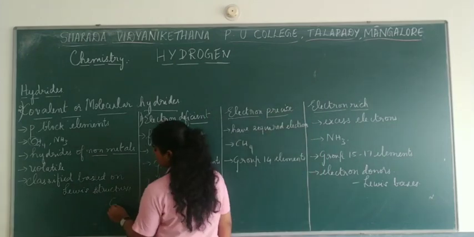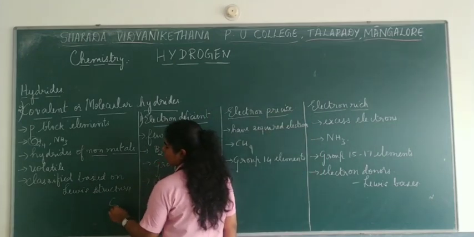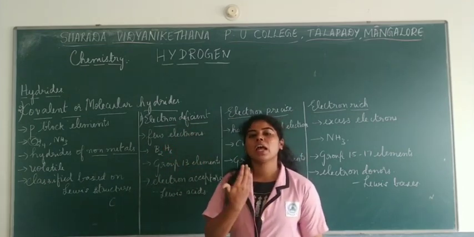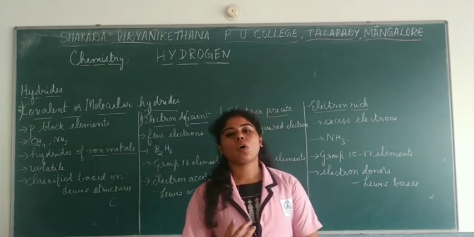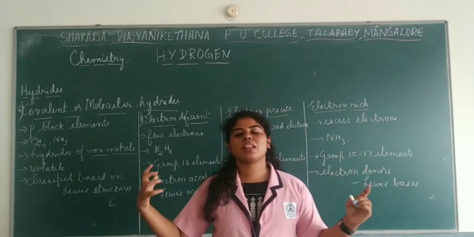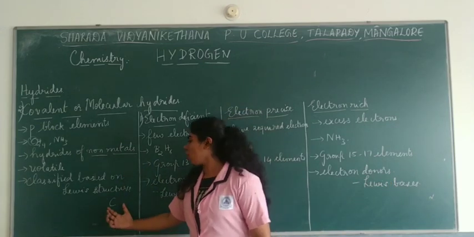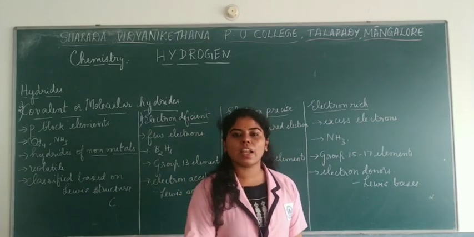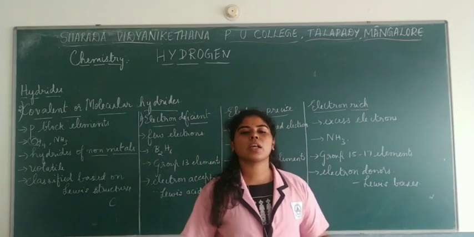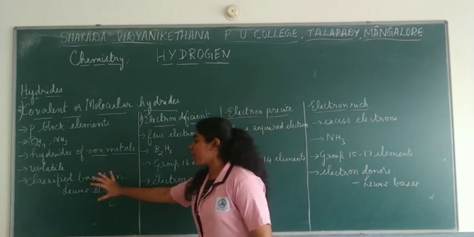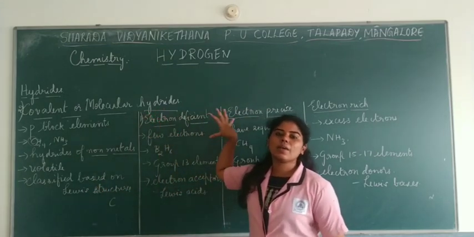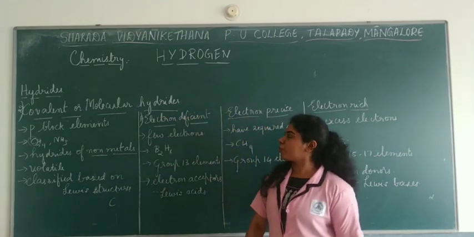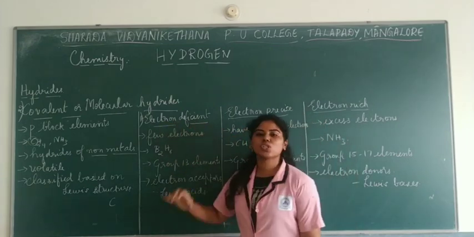Now, if you have carbon, the valence electrons are put as dots over the atoms, so that you can identify how many valence electrons are present, and also the type of chemical bonds which they can form with other elements. So, the Lewis dot structure helps us to understand the number of valence electrons as well as the chemical bonds which are to be formed with other elements. Based on this Lewis structure, three categories of these molecular hydrides are given to us. The first one is the electron deficient hydrides.